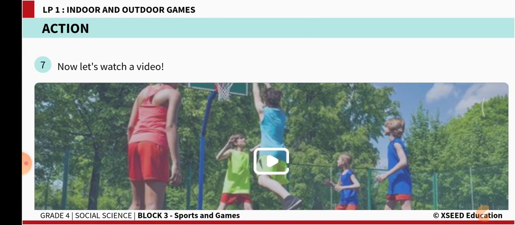Just before, we looked at the pictures and we tried to differentiate between indoor and outdoor games. What games are played inside, indoor, and what are the games that are played outside.